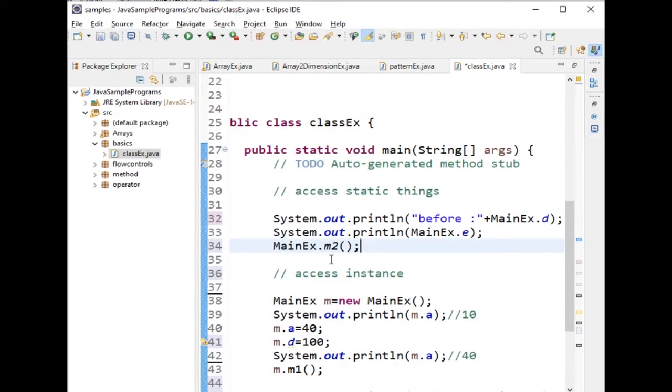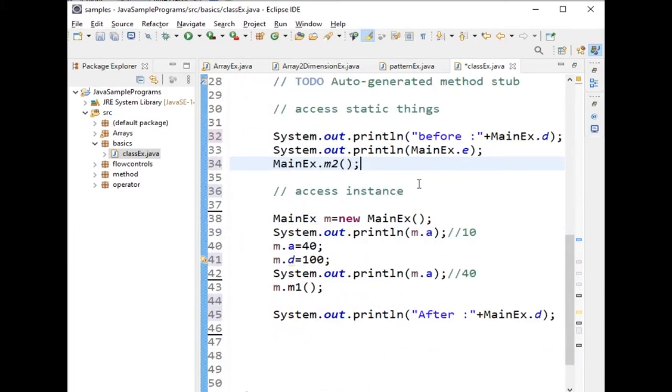Now I want to access the instance variables and instance methods. To access them, compulsory we have to create an object. So first I have created an object. Then using that reference name, I am calling the instance variables like A and B, here M dot A, and here I am calling the instance method M1.